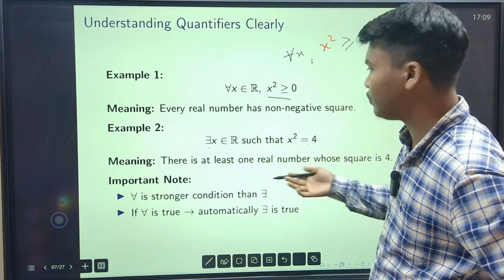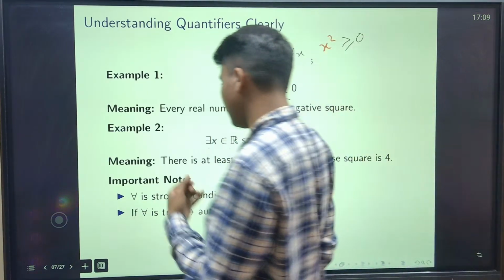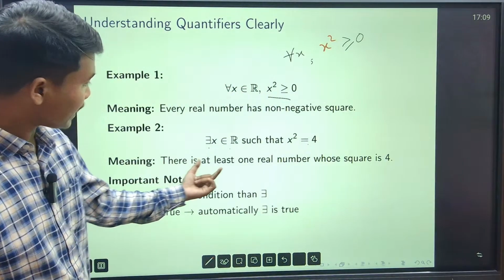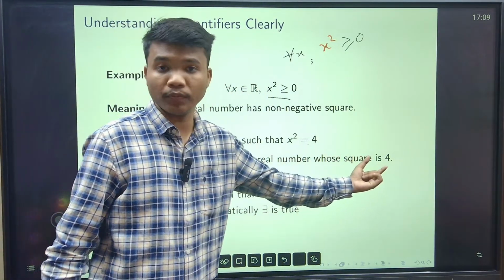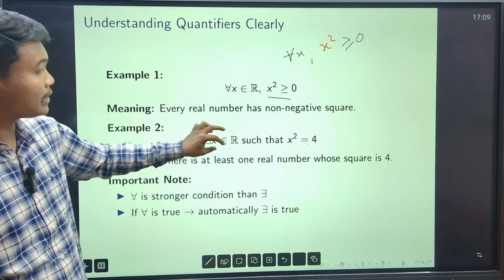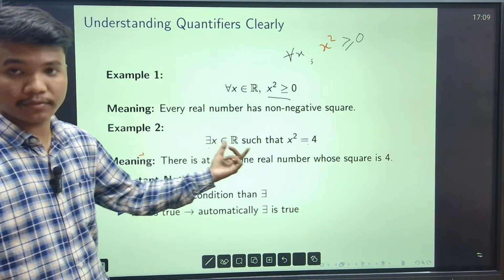Now example 2: there exists x in R such that x square equals 4. As I mentioned in the last example, there exists at least one real number whose square is 4. This is the meaning, and this is symbolically, using quantifiers, right?